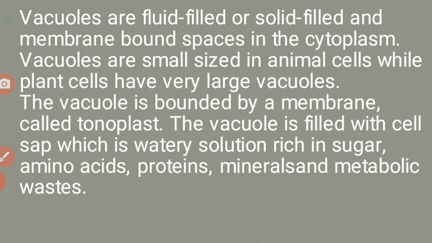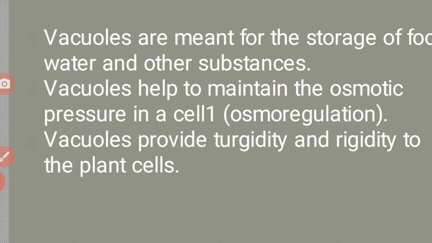The vacuole is bounded by a membrane called the tonoplast. The vacuole is filled with cell sap, which is a watery solution rich in sugars, amino acids and proteins. Minerals and metabolic wastes can also be observed in vacuoles.